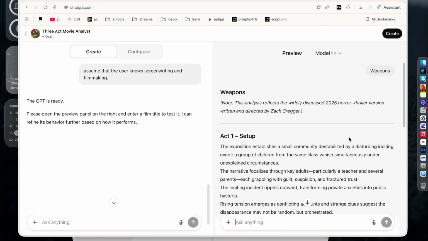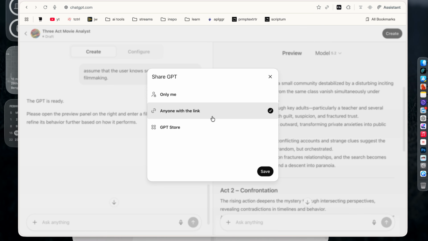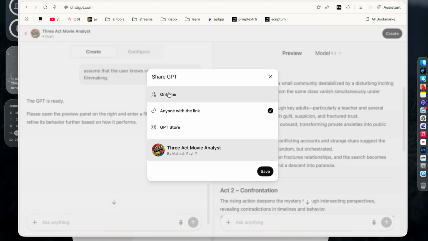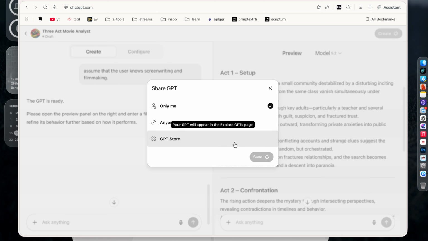So once you're happy with it, if you want, you can still correct things. But if you're happy with it, you can click create and you can share this with other people if you want, or you can put it up on the GPT store. You can share it with a link, or you can say that this is only accessible to you. So I'm just going to say that I want access to this, and I'm going to click save.